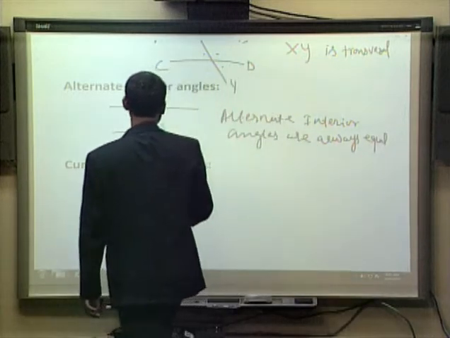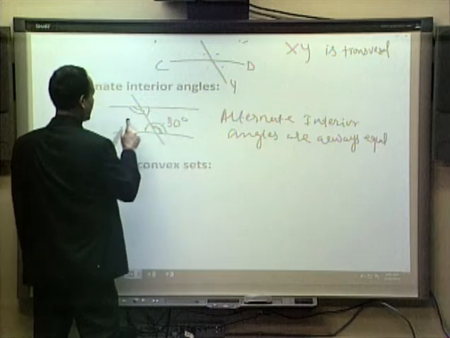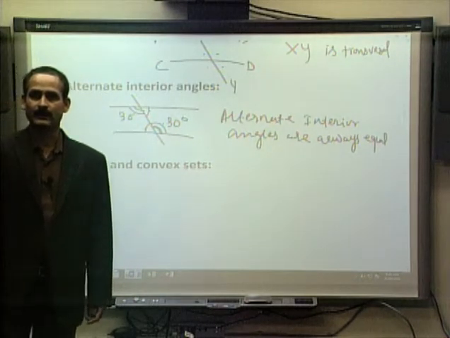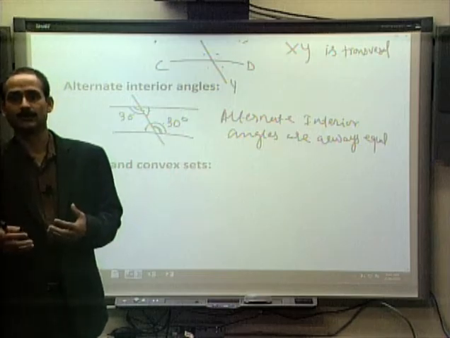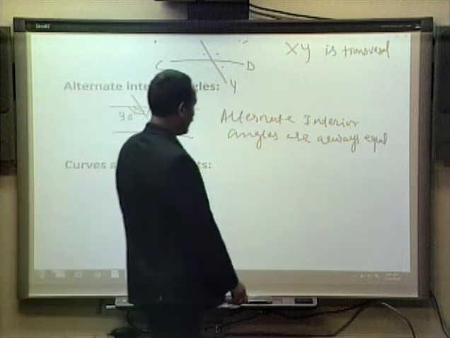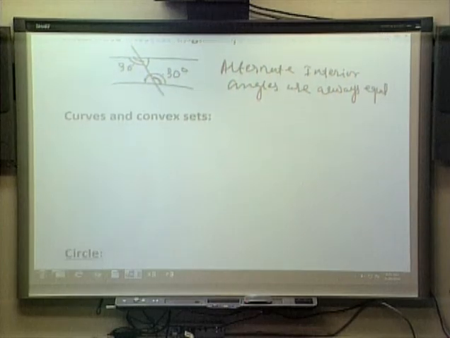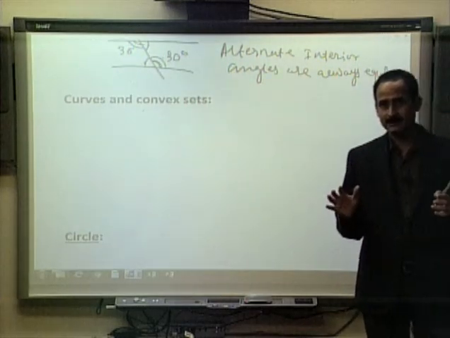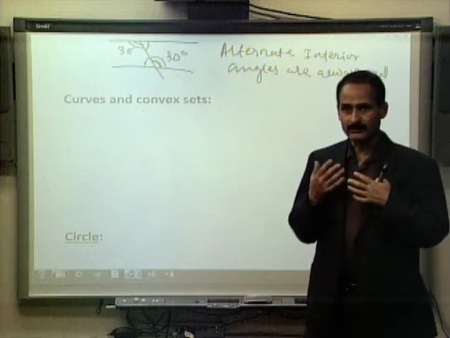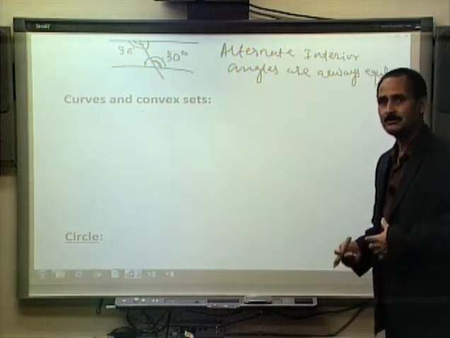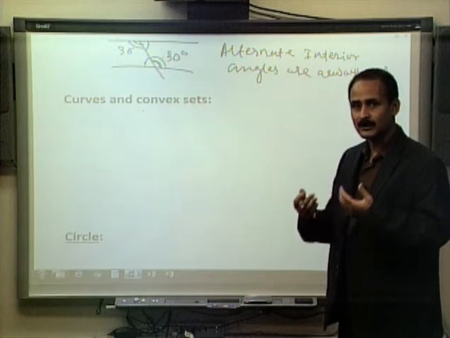So if somebody tells me this is 30 degrees, I can tell this is 30 degrees as well, because they are alternate interior angles. Alternate interior angles have to be equal. Okay, now we talked about the concept of line, concept of angle, concept of parallel and perpendicular lines. Now we have another concept, curves.